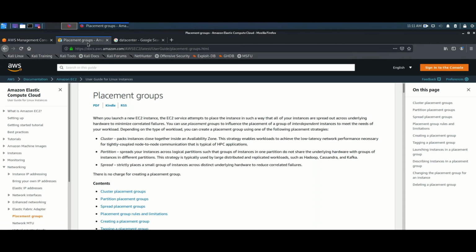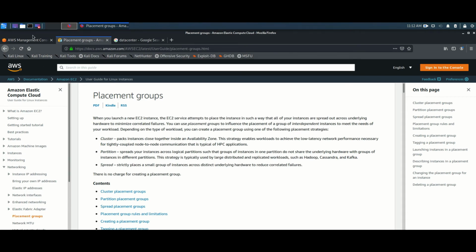our placement groups. Okay, so quickly I'm giving a recap. Placement groups are nothing but where our instances need to be placed in our data center once we start them. Okay, in our racks, or if you are going with 3 instances, they should be close together, or they should be in different availability zones. In Hyderabad one instance, in Mumbai one instance, in Bangalore one instance. It's also fine, we can place in that type of strategy also. It completely depends upon your business requirement. So these are the 3 strategies.